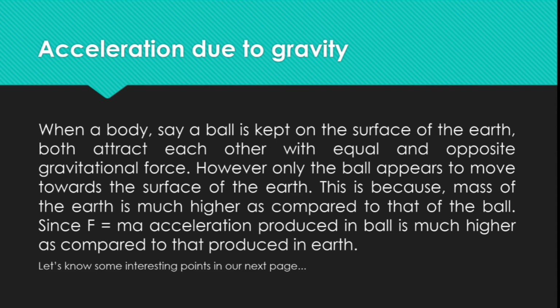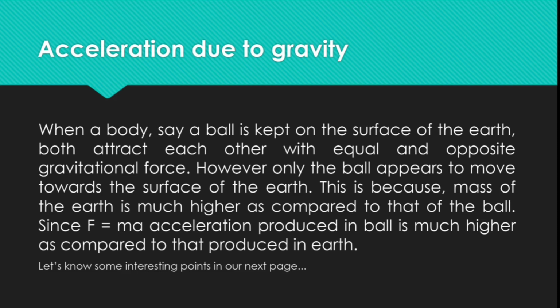So now let's discuss what is acceleration due to gravity. When a body, say a ball, is kept on the surface of the earth, both attract each other with equal and opposite gravitational force. However, only the ball appears to move towards the surface of the earth.